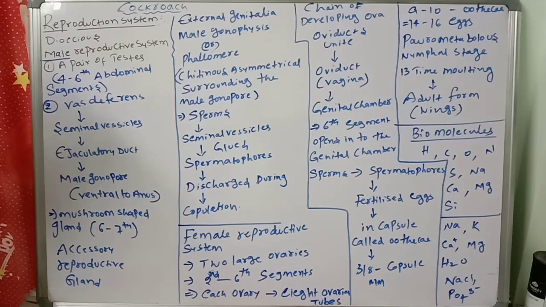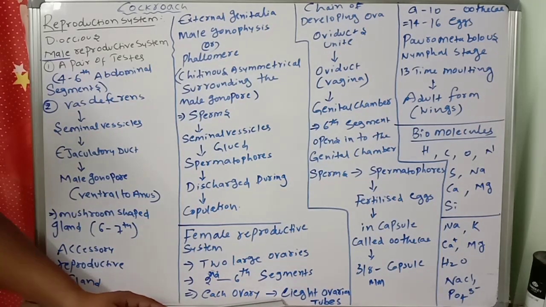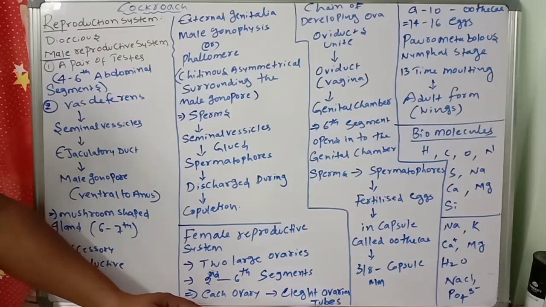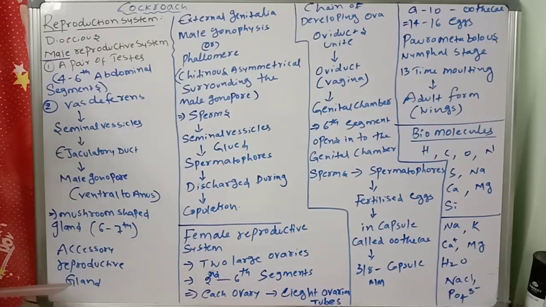Each ovary is formed by a group of 8 ovarian tubules. Very important, compulsory, the number 8. Each ovary is formed by 8 ovarian tubules, which are also called ovarioles.